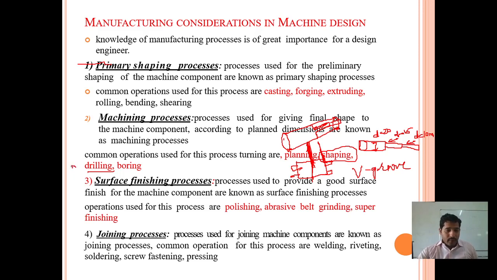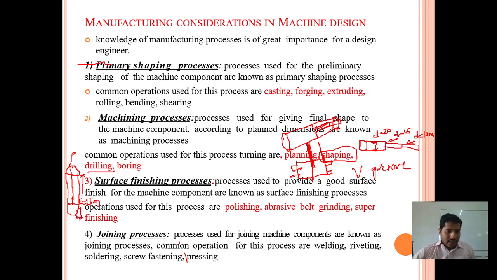Let us see. This is your workpiece. Actually, your intention is you want to make the hole. The length of this workpiece is 15 meter, but you have to apply the drill up to how much?